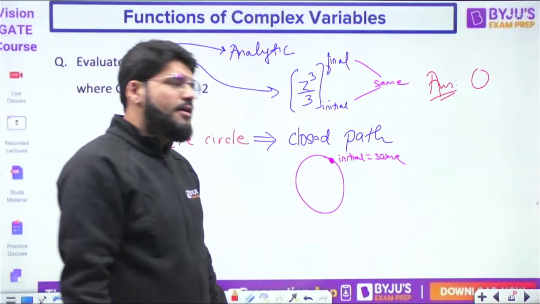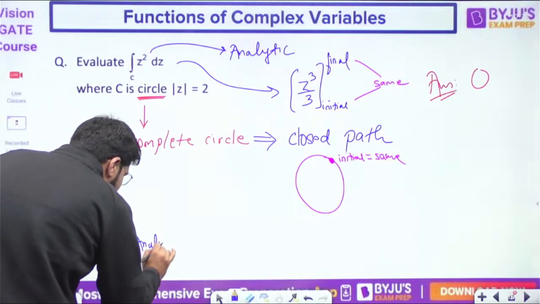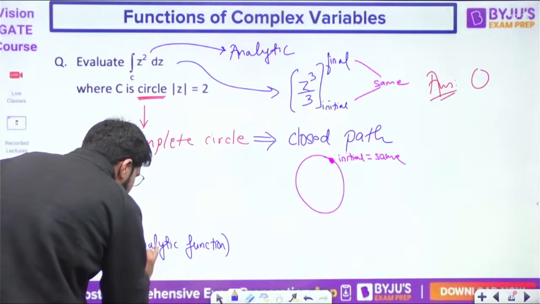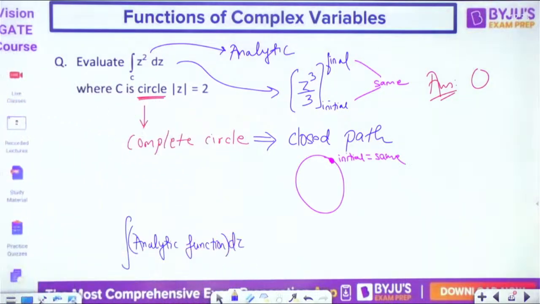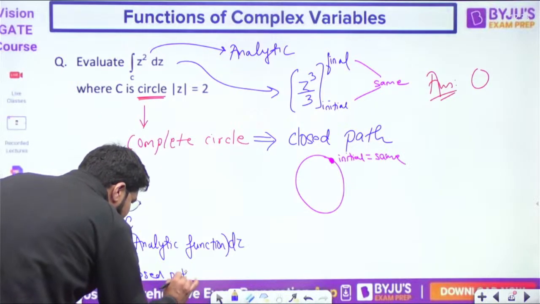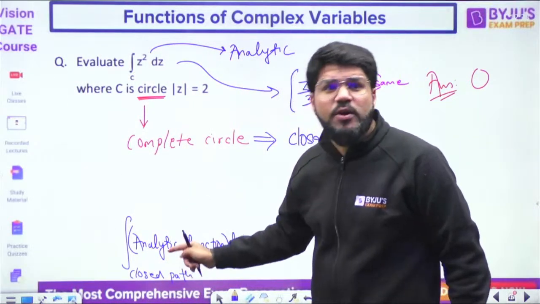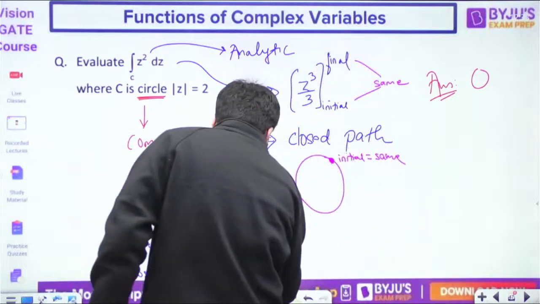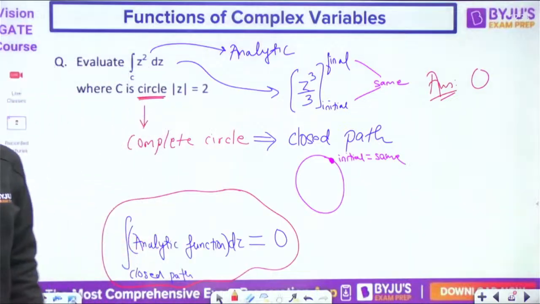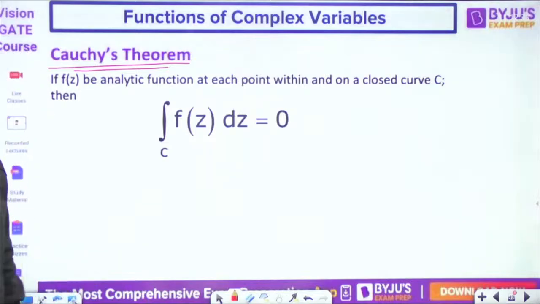Correct hai na? Dear, whenever you do the integration of any analytic function, इससे पहले भी analytic function का किया था. When you do the integral f(z) dz for any analytic function, but over a closed path. In the previous two questions, there was a straight line or a semicircle open path. Whenever you integrate an analytic function over any closed path, not necessarily circle, the result would always be 0. That is the first thing you study in the form of, पहले इसको देखते हैं, बाद में उस स्लाइड पे जाएंगे, in the form of Cauchy's theorem.